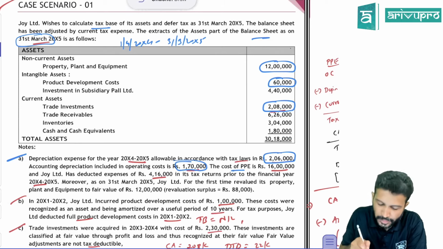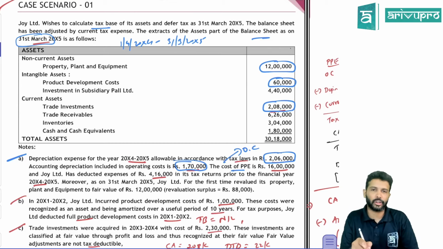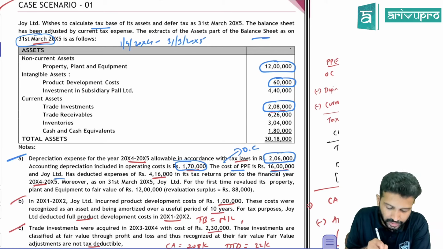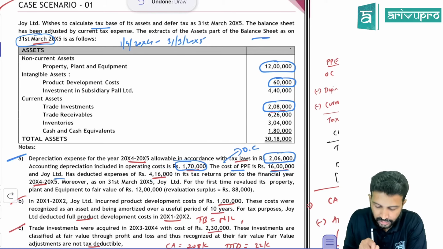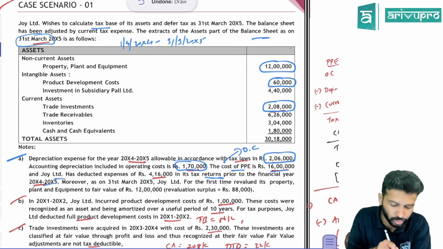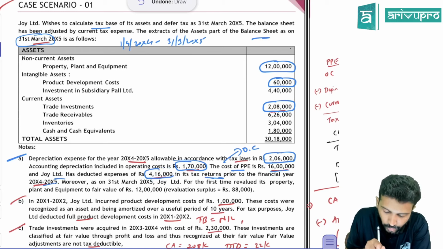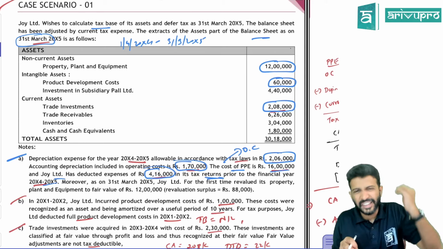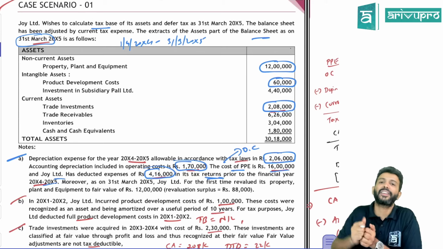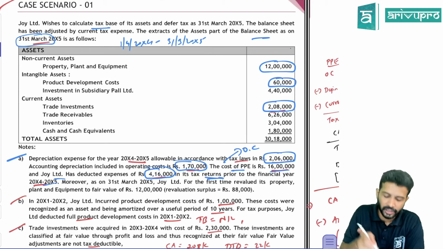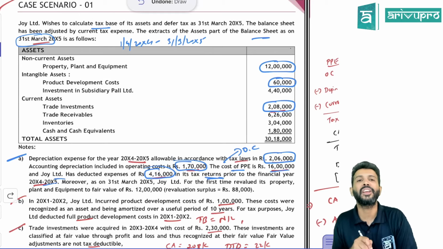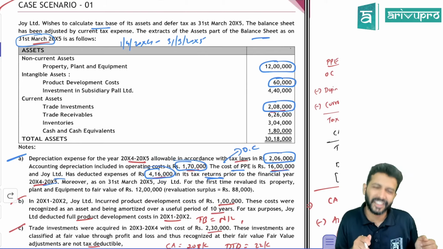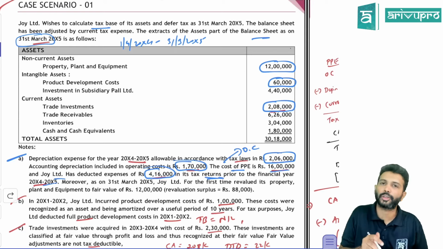Okay, the cost of PP. Whenever they say cost, it means original cost. So originally this PP was purchased for 16 lakh. Joy Limited, the company, has deducted an expense of 4,16,000 in its tax return prior to financial year 20X4-X5. What are they telling us? What is the expense relating to this asset? Depreciation. So before the current year, the total depreciation charged by the company in its tax return is 4,16,000. Basically, this is accumulated depreciation till the current year.